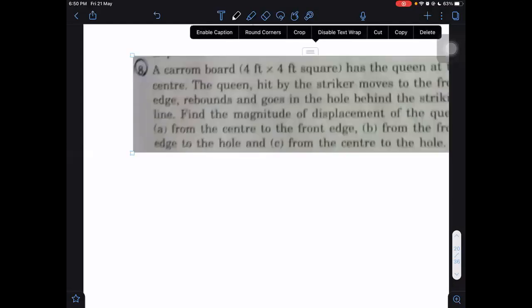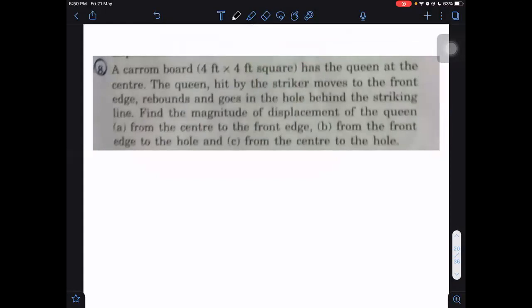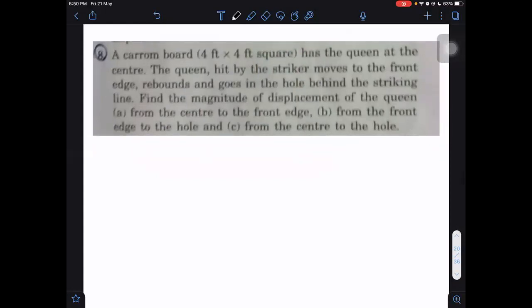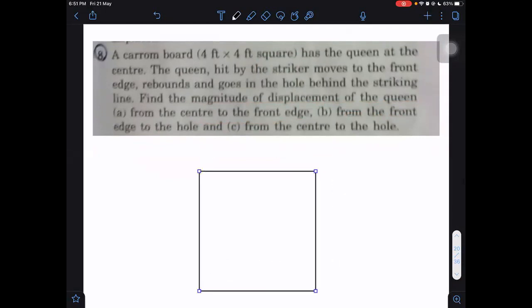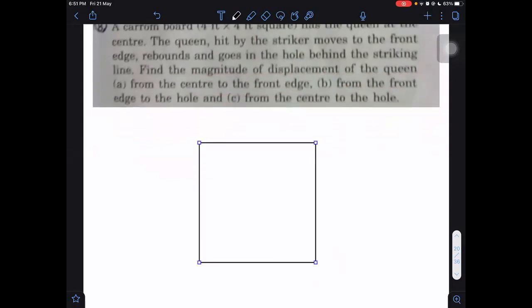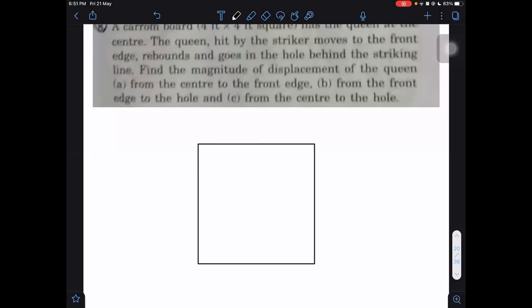A carom board 4 by 4 feet square has the queen at the center. The queen is hit by a striker to the front edge and rebounds and goes to the hole behind the striking line. Find the magnitude of displacement of the queen from the center to the front edge, from the front edge to the hole, and from the center to the hole. Right. What is the size of the carom board? 4 by 4 feet. From the center, if I want to make it go to the back hole, how should I hit it?